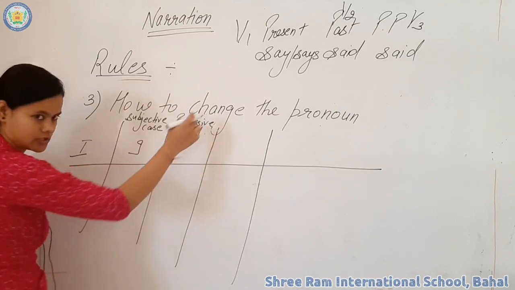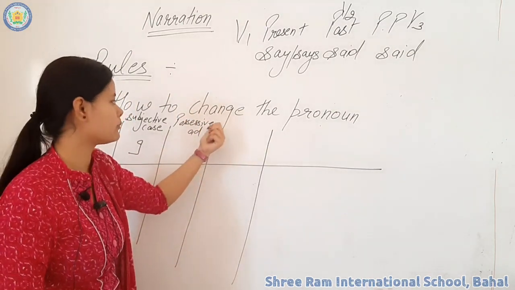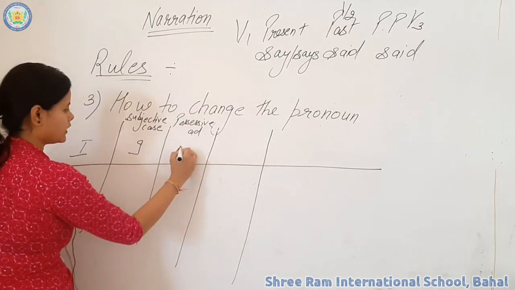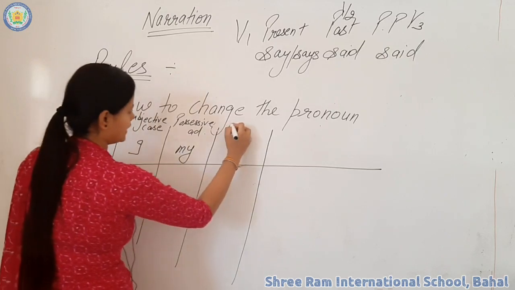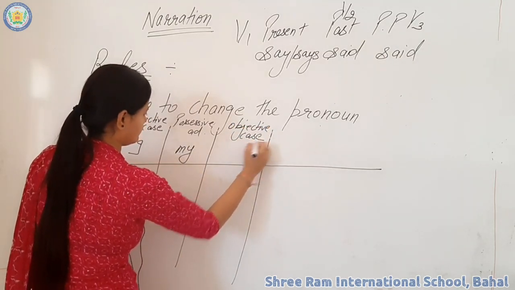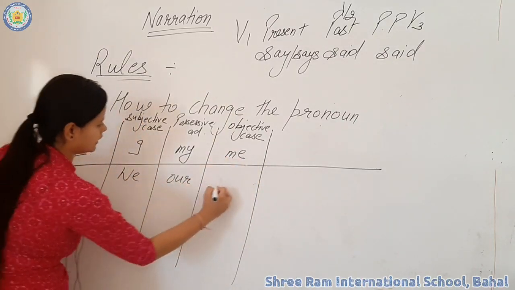What is the meaning of possessive? Possessive means ownership, showing any possession. It means showing ownership of anything. So which words are used here? I, my, and this is the objective case: me, and we, our, us.